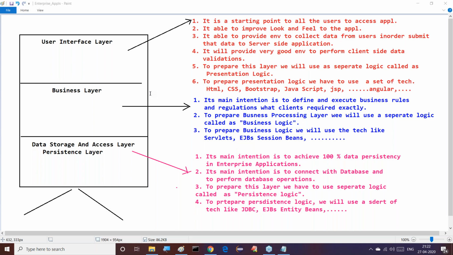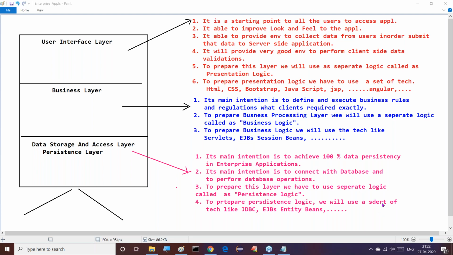Guys, are all of you following these points or not? Whatever points I am telling you clearly, are all of you following? No response, guys. Are you listening? Guys, are you there? No response, guys. Okay, fine.